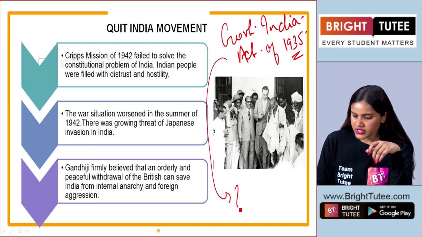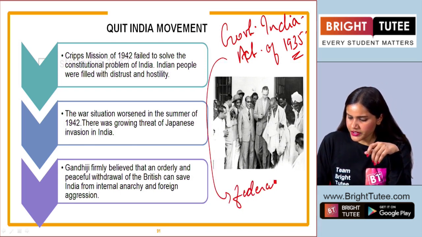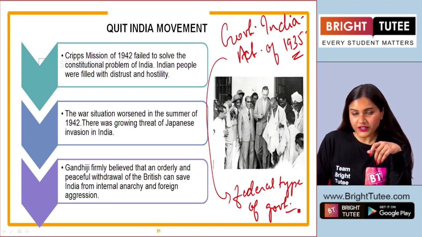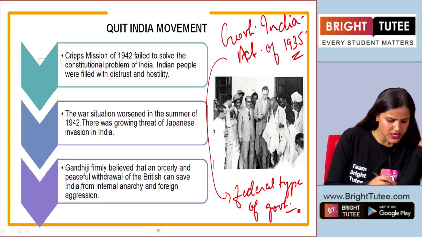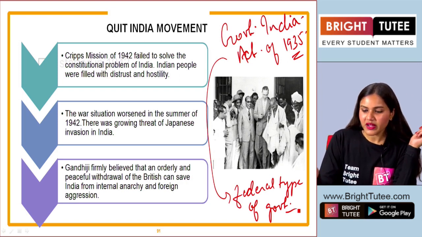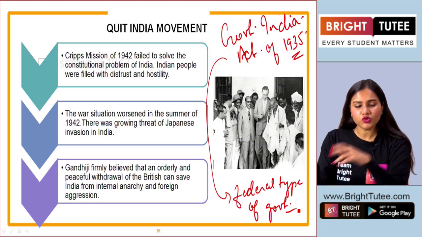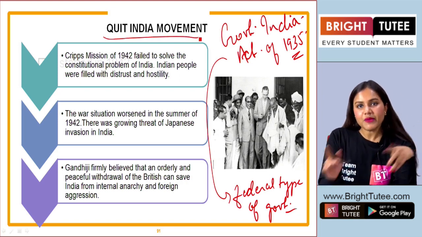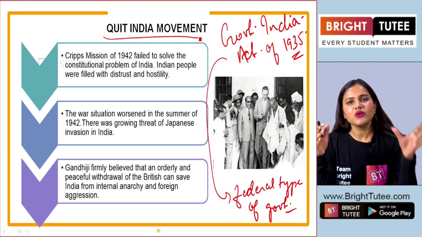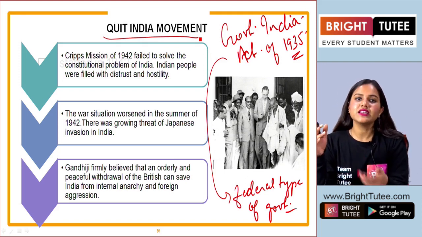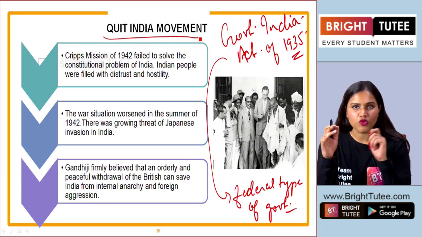One of them was introducing the federal type of government here in India, introducing provincial autonomy, and so on. Right students? So this is not important here, but since we have jumped to another important movement that happened in the year 1942, let us try to understand what were the circumstances that led to this Quit India movement.